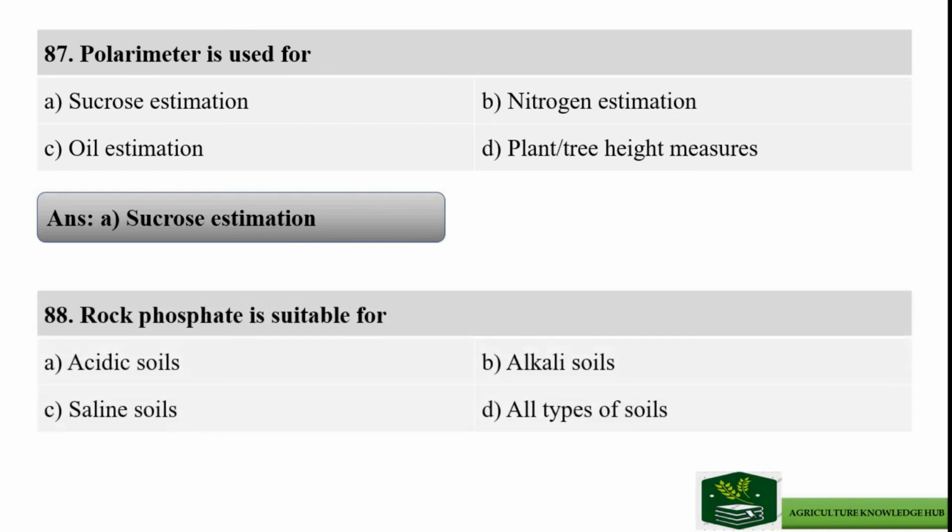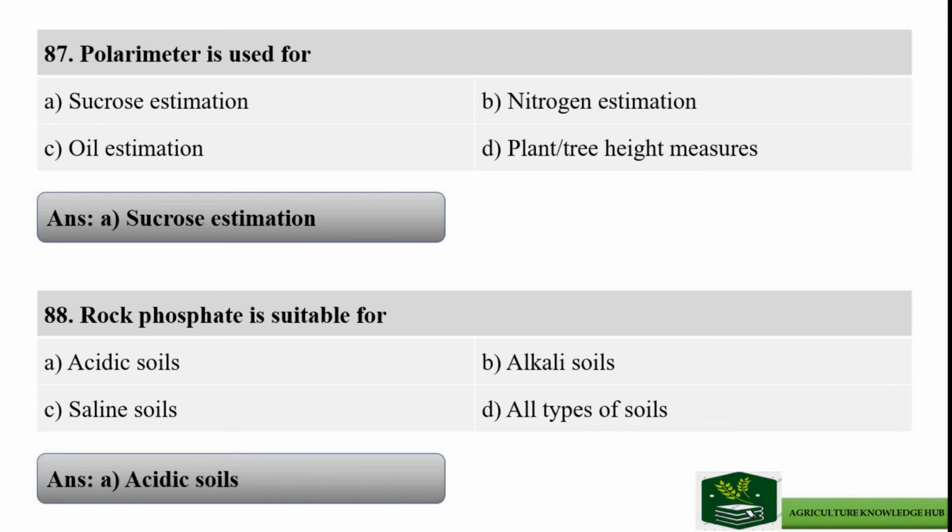Next question is: rock phosphate is suitable for. Options are acidic soil, alkali soils, saline soils, and all types of soils. And answer is option A acidic soils.